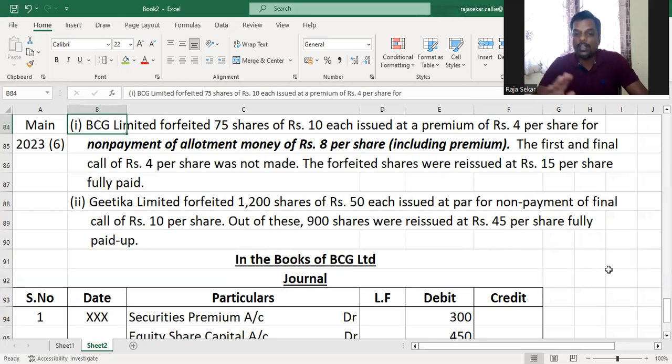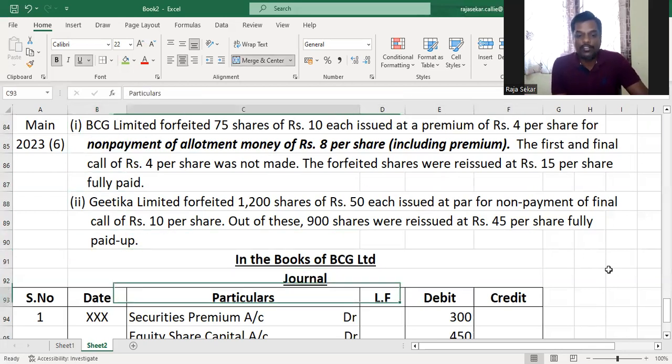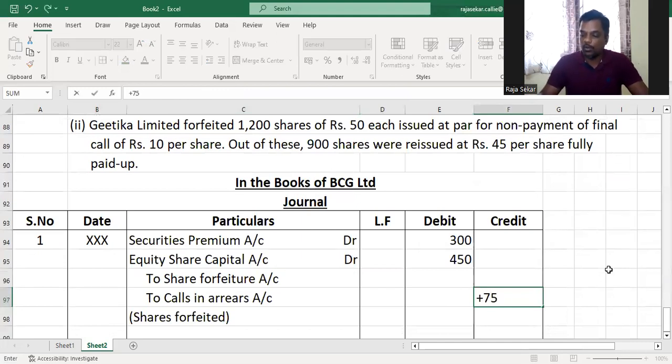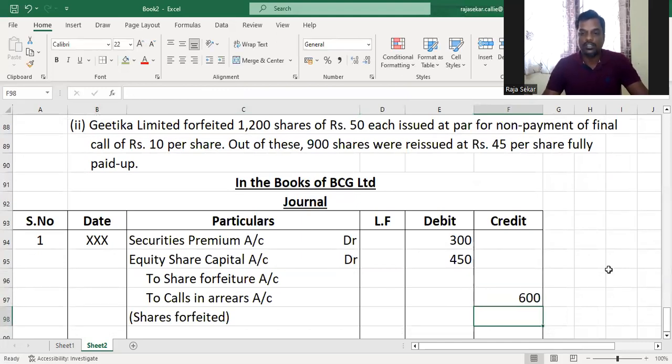Allotment money has been called and not been paid. So that is the calls in arrears. 8 rupees per share is the calls in arrears. In your accounting for calls in arrears, if premium has not been paid, even that will be included. Understood? In calls in arrears. So that is 75 into 8, which is 600.